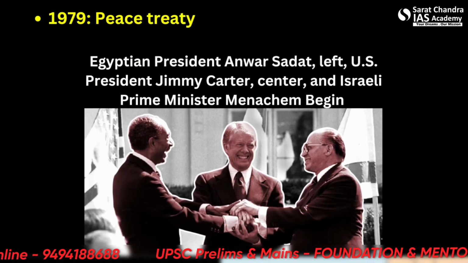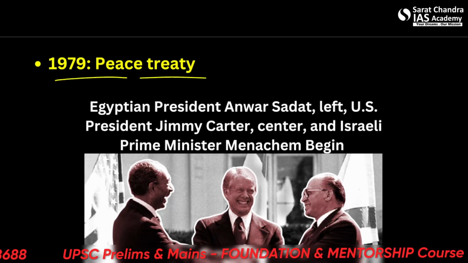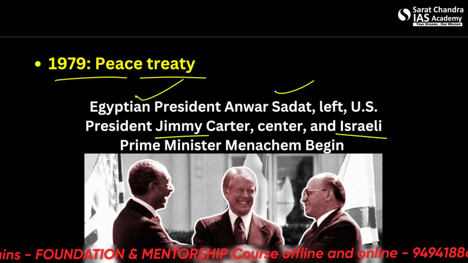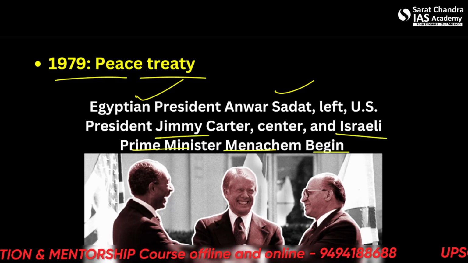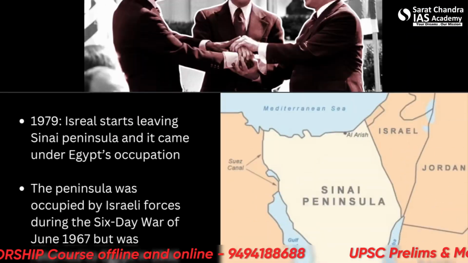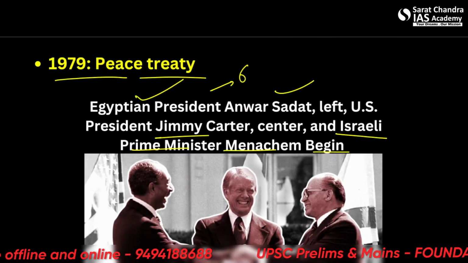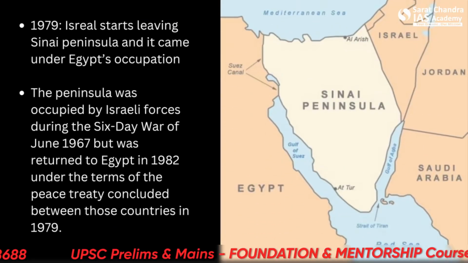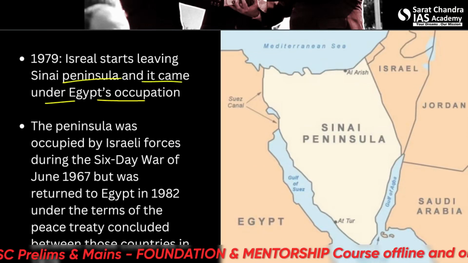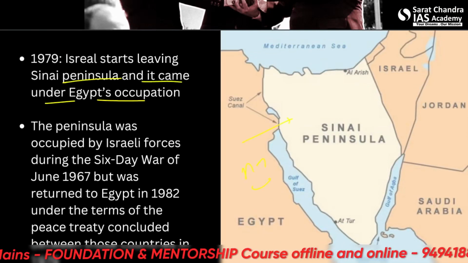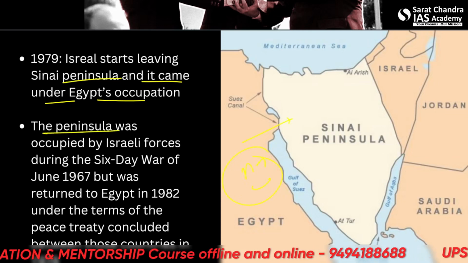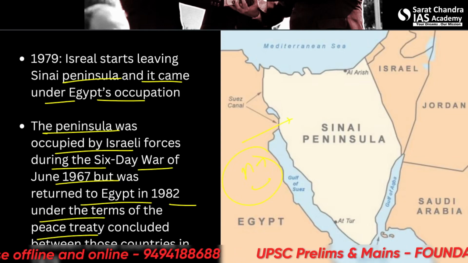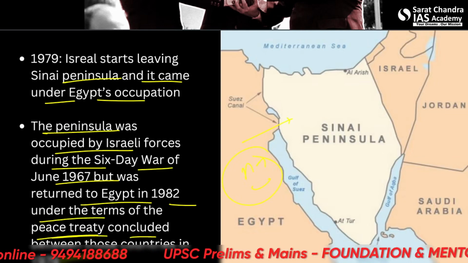However, one major thing came in 1979, the peace treaty. Egyptian President Anwar Sadat, US President Jimmy Carter, and Israeli Prime Minister Menachem Begin signed a peace treaty. So this reversed the effect of the Six Day War, which took place in 1967. Israel starts leaving the Sinai Peninsula and it comes under Egypt's occupation again. So Egypt was happy. The peninsula was occupied by Israeli forces during the Six Day War, but was returned to Egypt in 1982 under the terms of the peace treaty concluded between these countries in 1979.